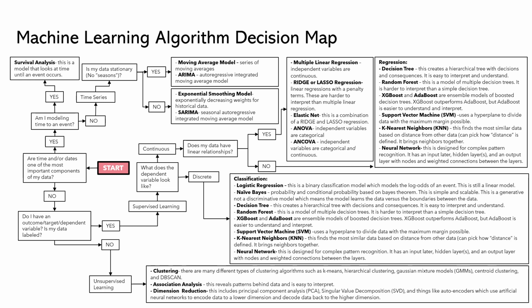And lastly, we have dimension reduction. This includes things like principal component analysis, which is really common in text analytics and image recognition. We have singular value decomposition, and then things like autoencoders, which use an artificial neural network. It basically encodes your data to a lower dimension and then decodes your data back to that higher dimension, which is pretty cool. So this is my list of algorithms.